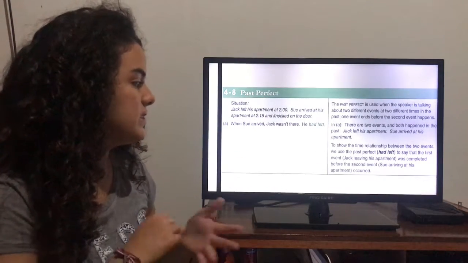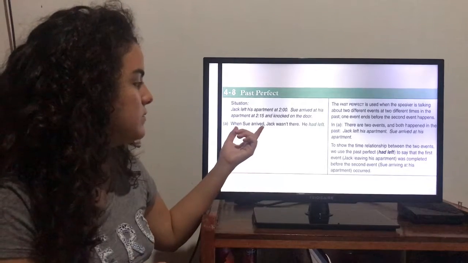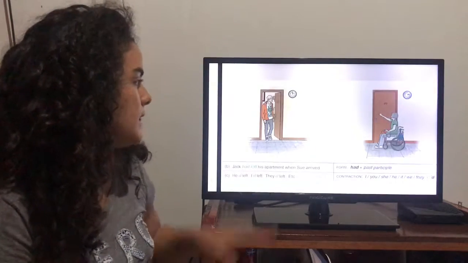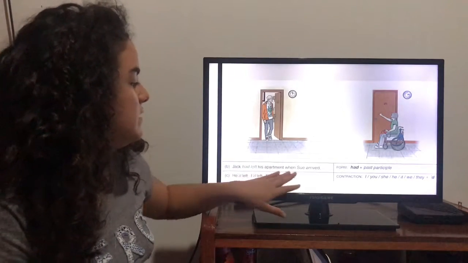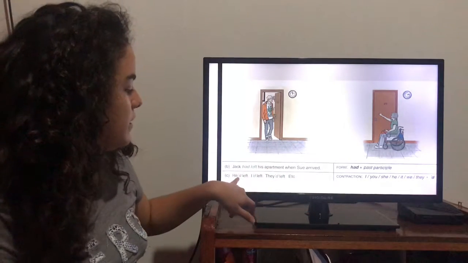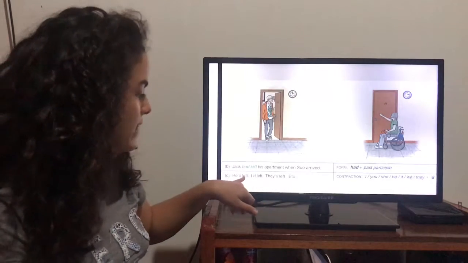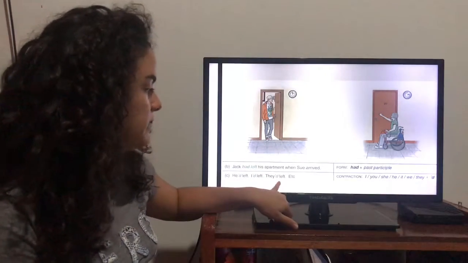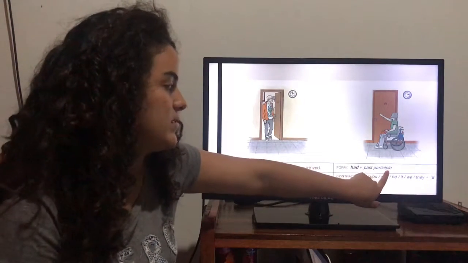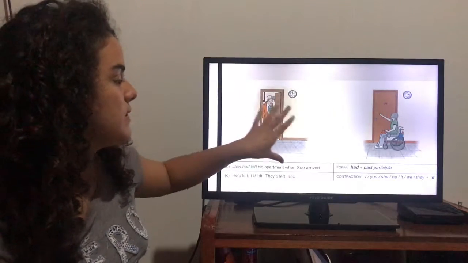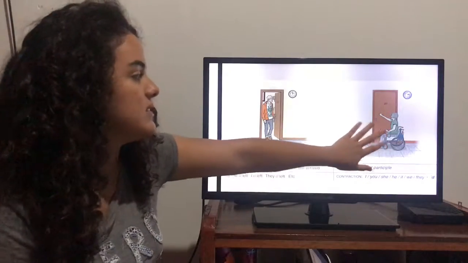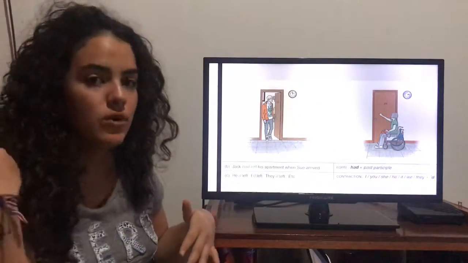and we use the second event with simple past: Sue arrived. So we have: Jack had left the apartment when Sue arrived. Or he'd, with the apostrophe D as a contraction, left. I'd left, they'd left. That's a contraction. And the form is had plus past participle. So this is something that happened before the past started. In the timeline, this happened in the past, and this happened further back than the past.